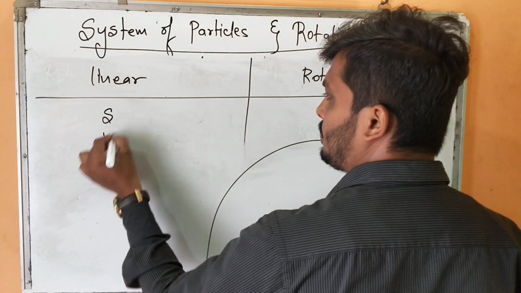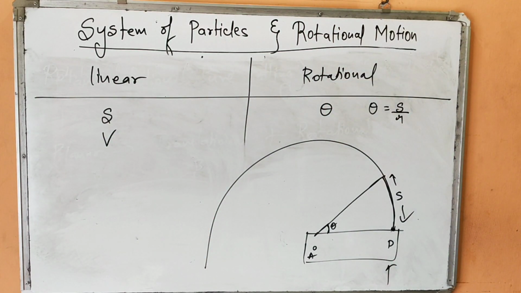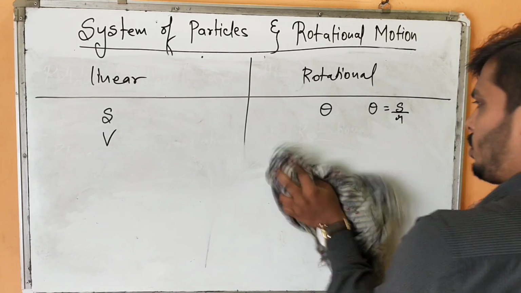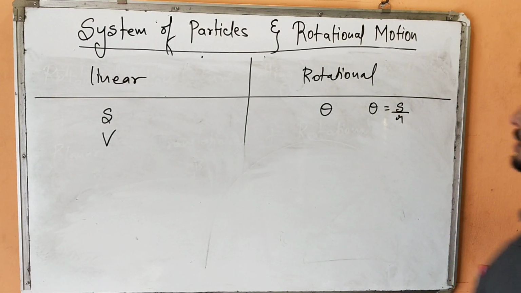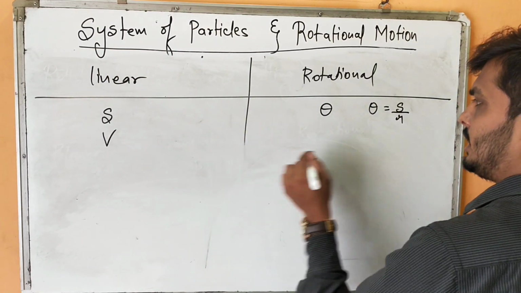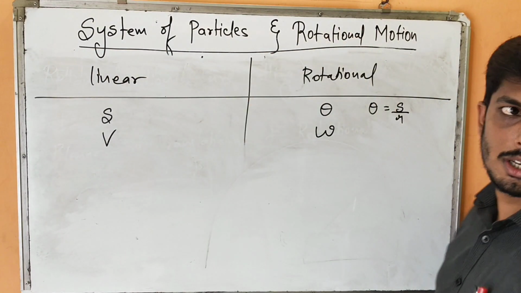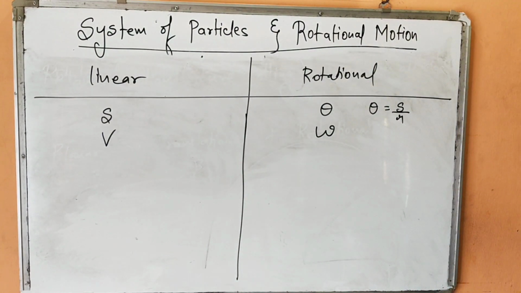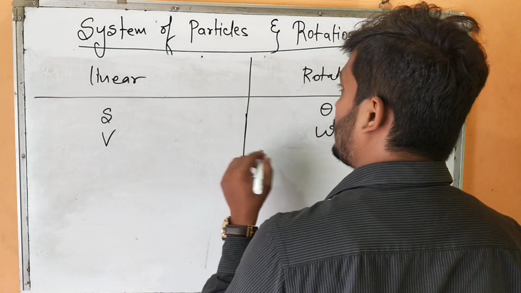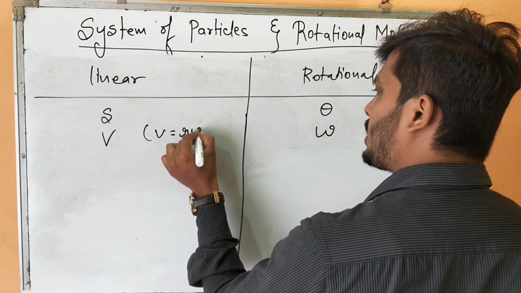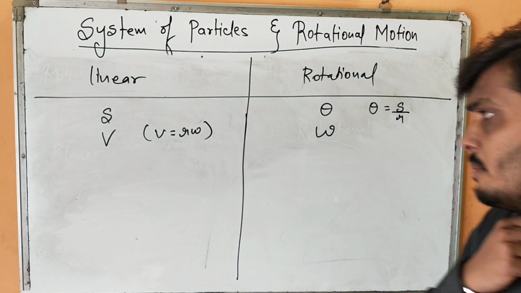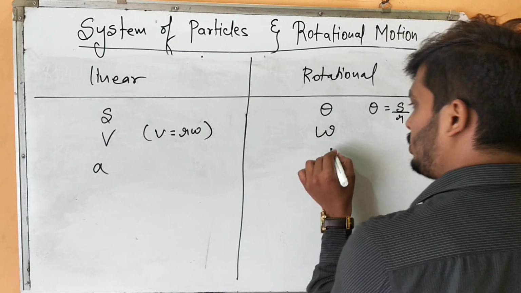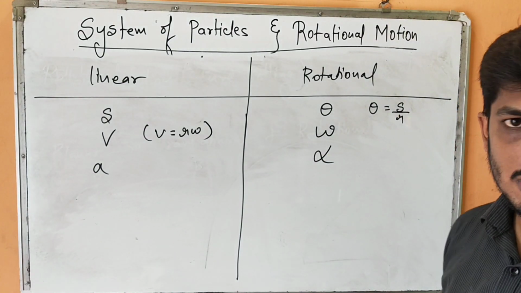Now here we have studied the concept of velocity. Yes or no? Shall I erase this? Okay, try to imagine this diagram, because every time I need to draw it, but I don't have that much space here. So here we have studied velocity. Here we are going to study angular velocity, where V is written as R omega. I hope you remember this equation from the motion in plane topic. Then here you have studied the concept of acceleration, and here you are going to study angular acceleration.